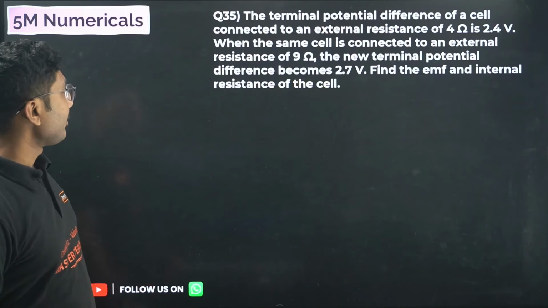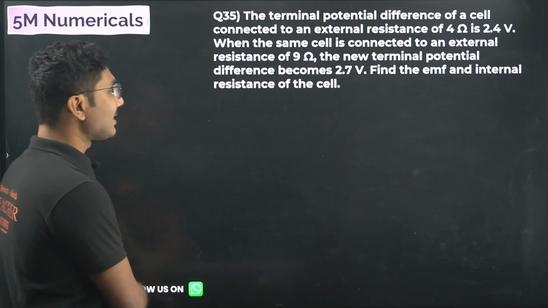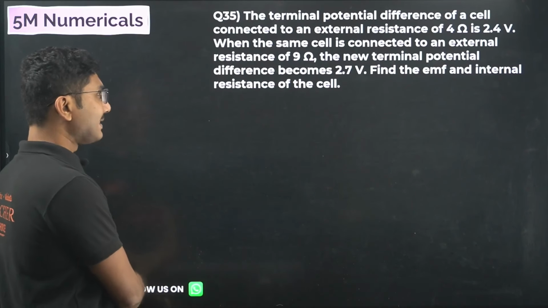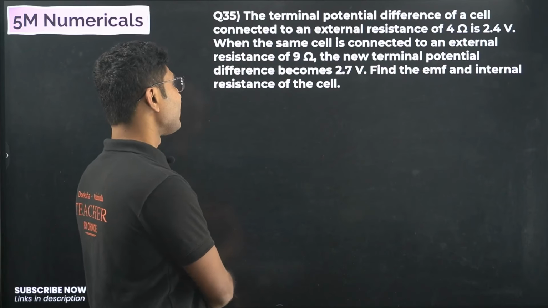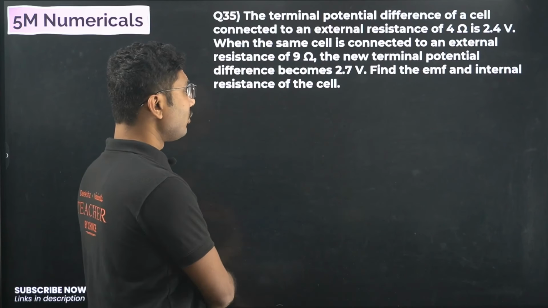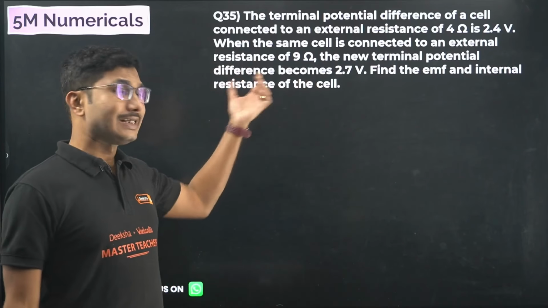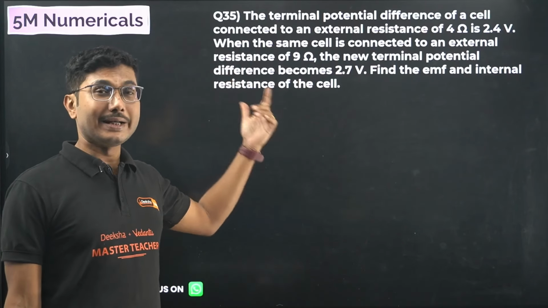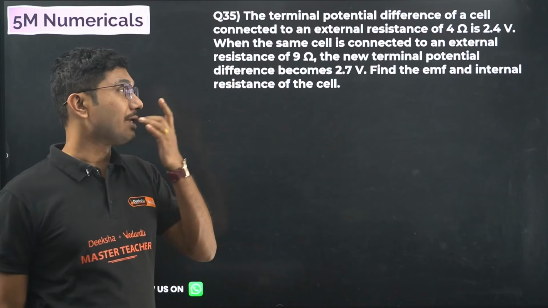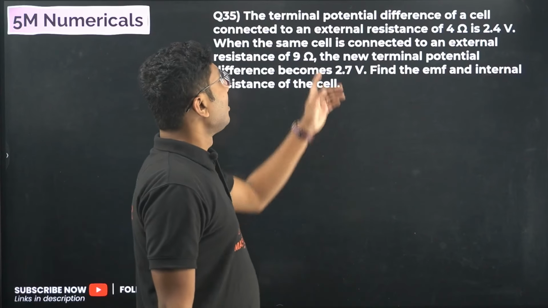Now, next question. The terminal potential difference of a cell connected to an external resistance 4 ohm is 2.4 volt. When the same cell is connected to an external resistance of 9 ohm, the new terminal potential difference becomes 2.7 volt. Find the EMF and internal resistance of the cell. So cell based questions are day by day coming common. Last year also they asked one question based on cell, parallel combination of cell, but this is a separate question again from your model question paper.